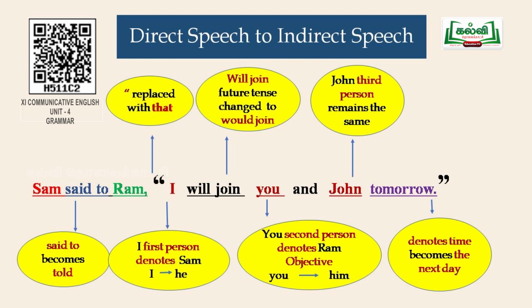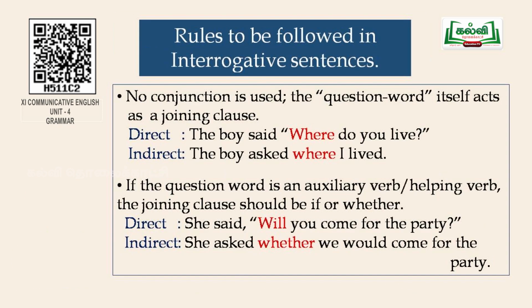Shall we go to that part also? If the sentence given to you is an interrogative sentence, then what is to be done? Usually when we convert a direct to an indirect speech, we do it with a conjunction. Here in this case, no conjunction is used.